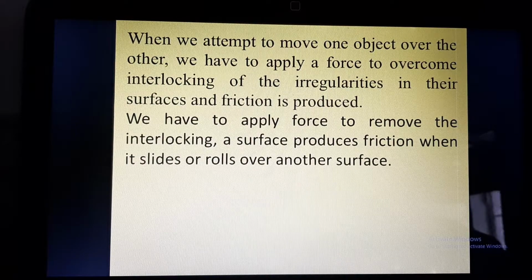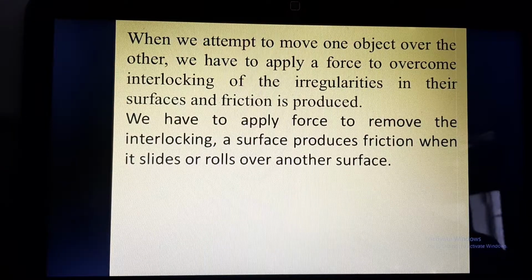If you are walking, that means you are sliding on the surface and the friction is sliding friction. And when you are moving on skates, that means you are rolling over the surface, and then also the surface will exert a friction force on you, and that will be called rolling friction. Obviously, sliding friction is more than rolling friction.